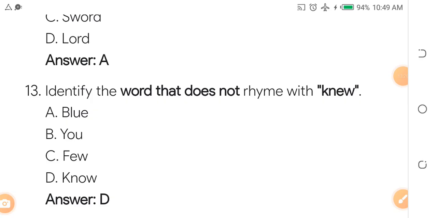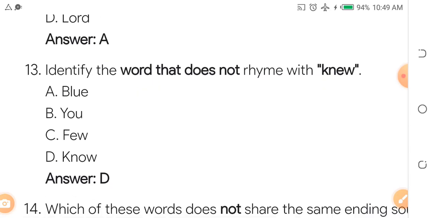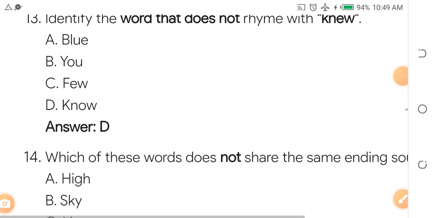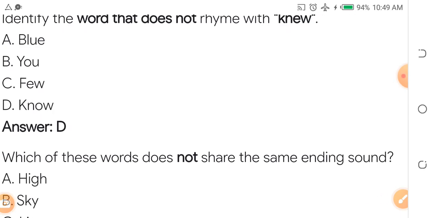Identify the word that does not rhyme with new. A, blue. B, you. C, few. D, no. Of course, the answer is no. New, blue, you, few. The answer is no. No does not rhyme with new. Are you following?